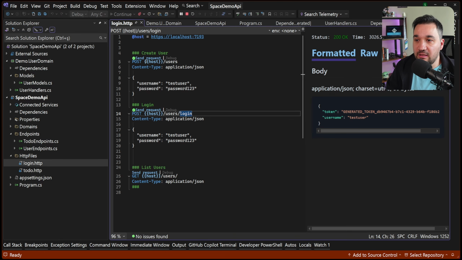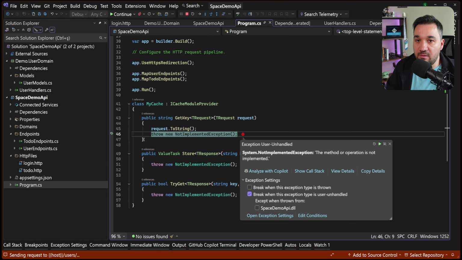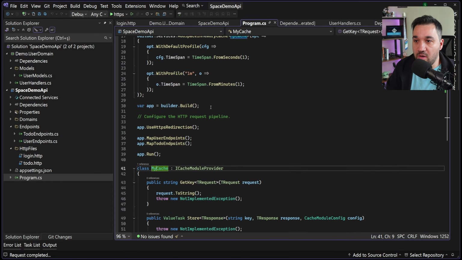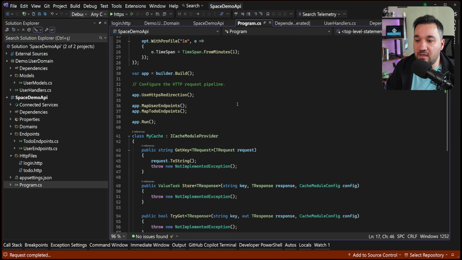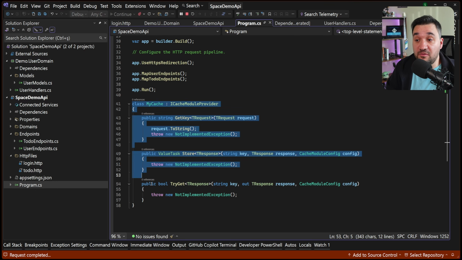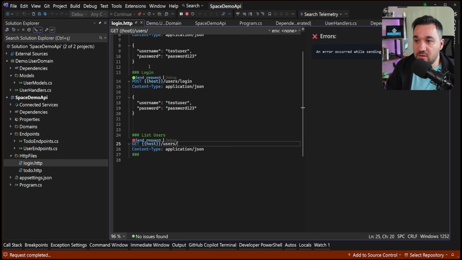So send user, I get it. So this one, yeah, list users. So now I'm hitting it. Oh yeah, that's why I shouldn't have that implementation actually. I was testing something probably. Let me hit it again. But yeah, this is an example of how you can just create your own custom module provider for cache.